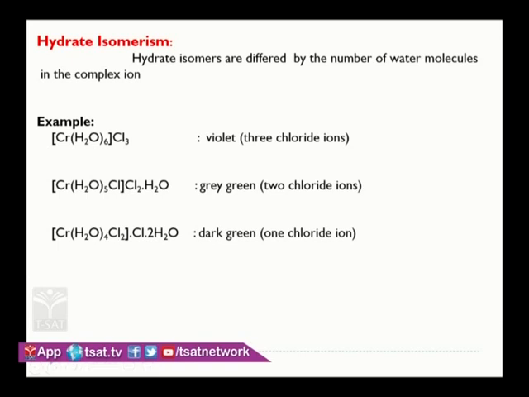These types of isomers are formed by the exchange of ligands with water. Whatever ion we take outside the coordination sphere should also act as a ligand, so that when it is exchanged with water, we get hydrate isomers. Simply, hydrate isomers differ by the number of water molecules in the complex ion.